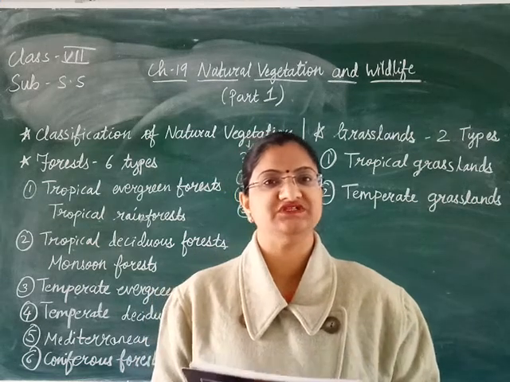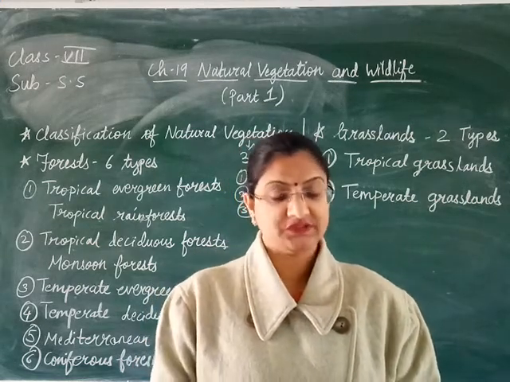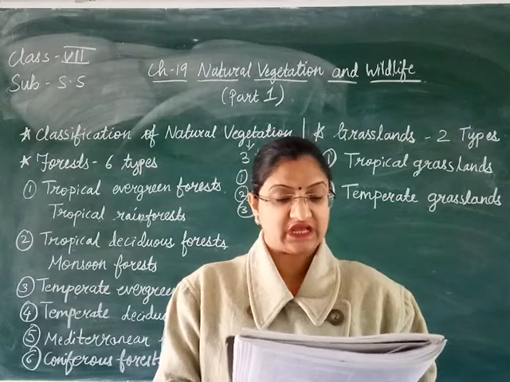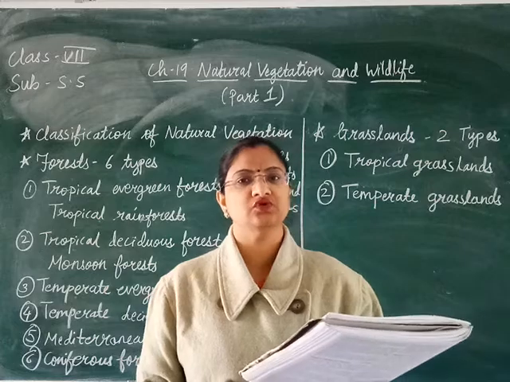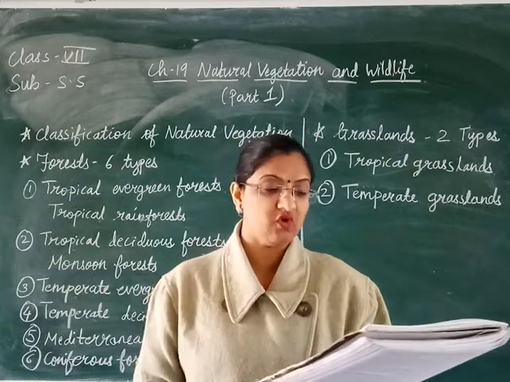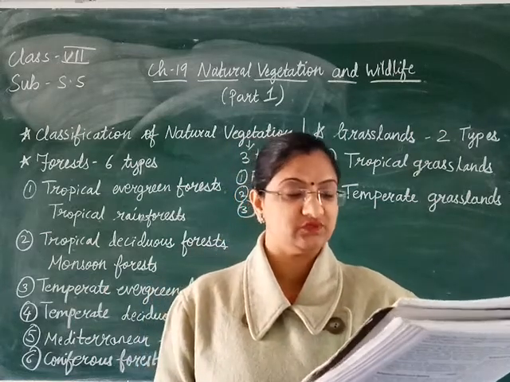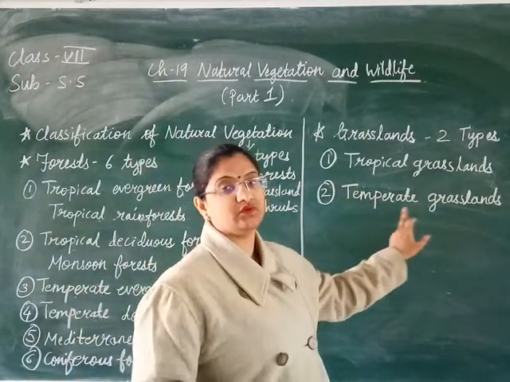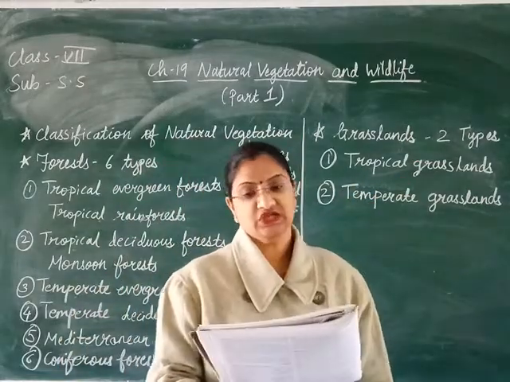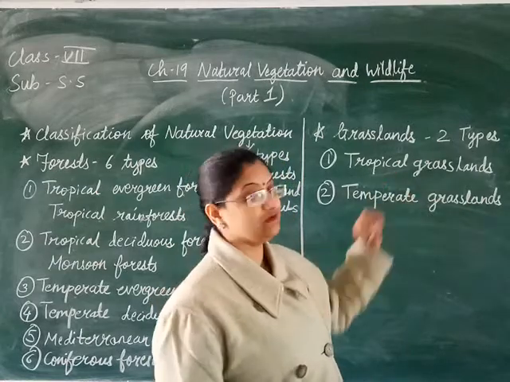Now the next step of vegetation is the grassland. We are going to study about that. Now grasslands grow in regions of low rainfall. Means wherever there is low rainfall, grassland will grow over there. Now the grassland is divided into two types. The first one is the tropical grassland and the second one is the temperate grasslands. So we are going to study about the tropical grasslands.